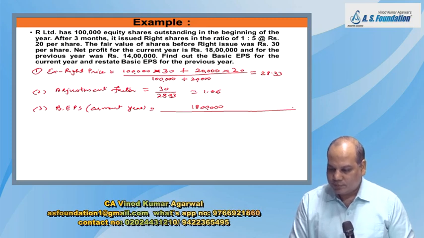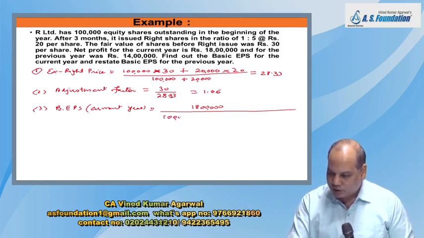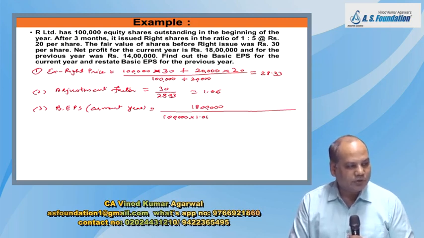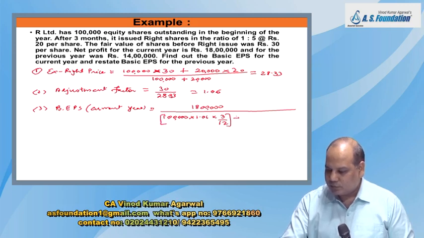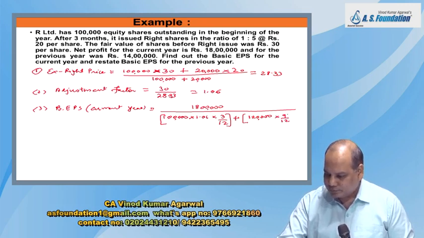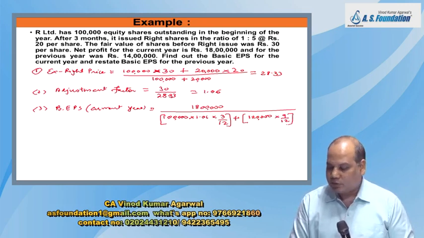The first 3 months was the period when there was no right issue, so I multiply 1 lakh into adjustment factor 1.06 and into 3 by 12. And then plus, how many shares do we have after that right issue? 1 lakh 20,000, and this you multiply by 9 by 12.